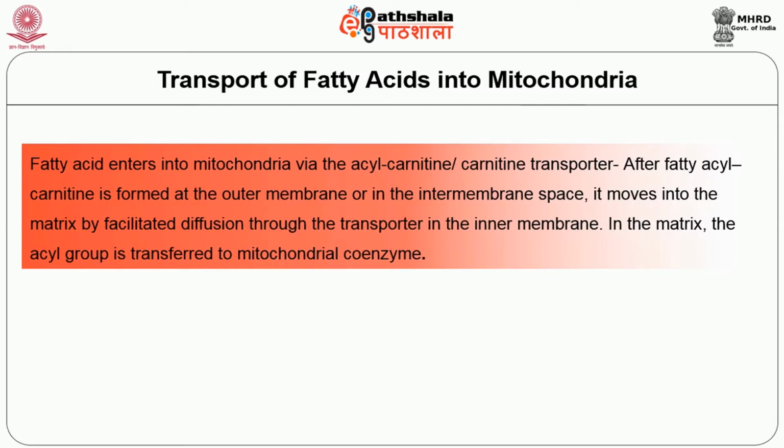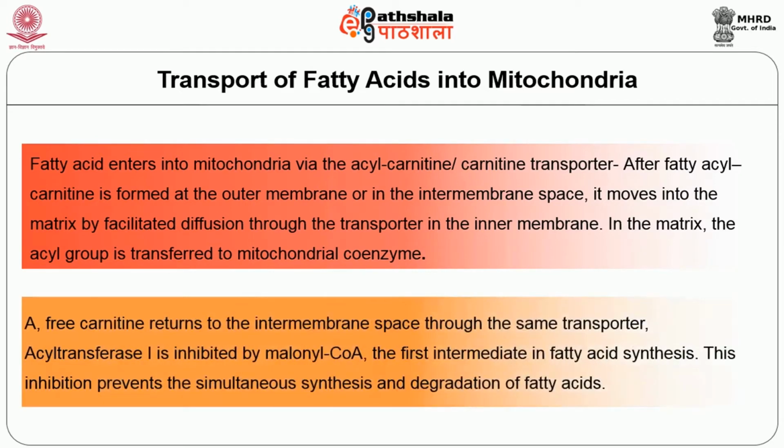After fatty acyl-carnitine is formed at the outer membrane or in the intermembrane space, it moves into the matrix by facilitated diffusion through the transporter in the inner membrane. In the matrix, the acyl group is transferred to mitochondrial coenzyme A. Free carnitine is returned to the intermembrane space through the same transporter. Acyl transferase 1 is inhibited by malonyl-CoA, the first intermediate in fatty acid synthesis. This inhibition prevents the simultaneous synthesis and degradation of fatty acids.